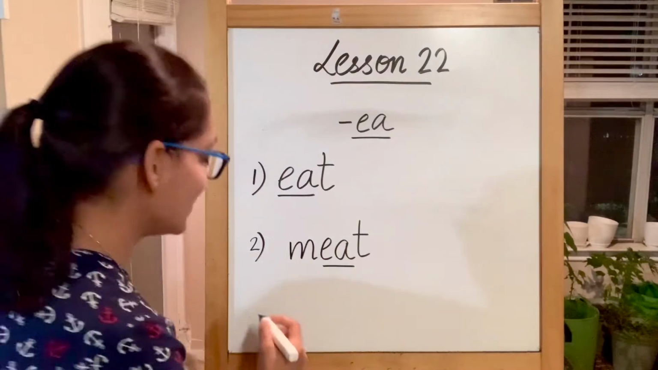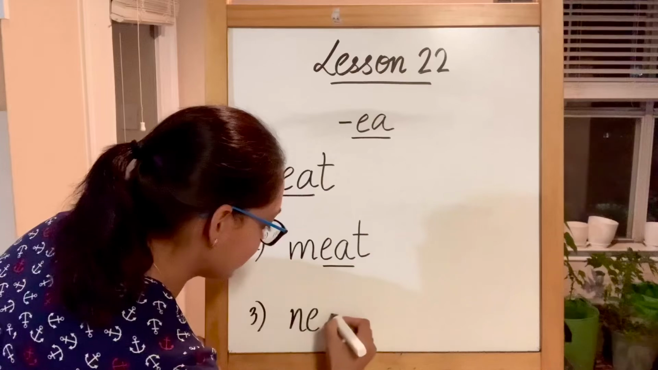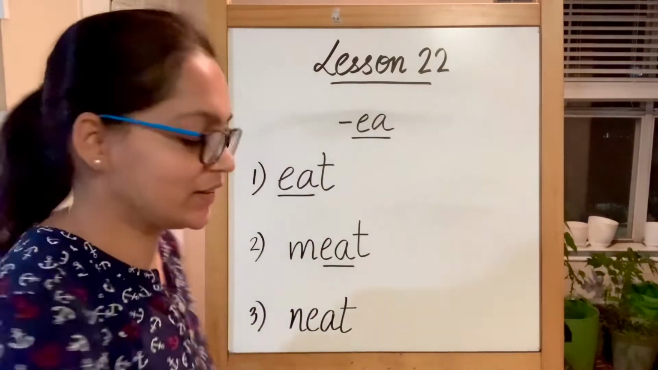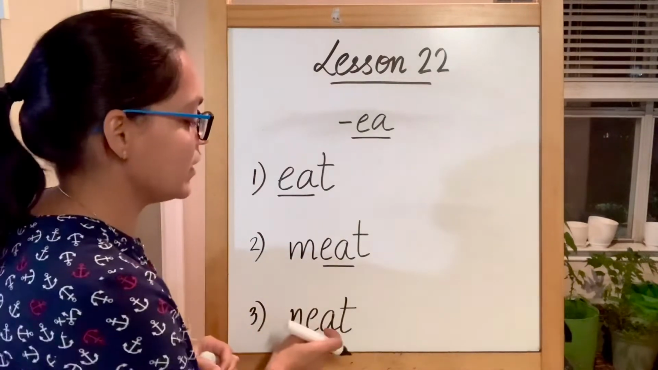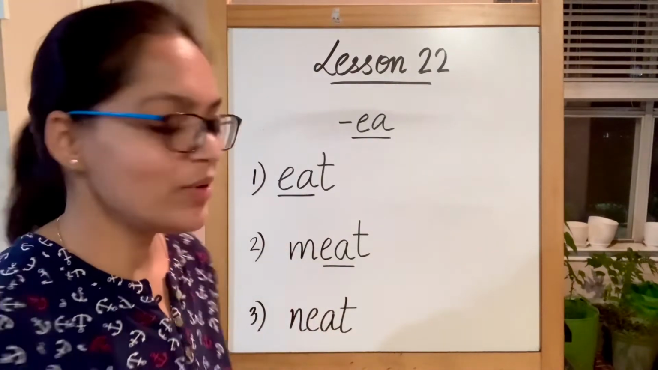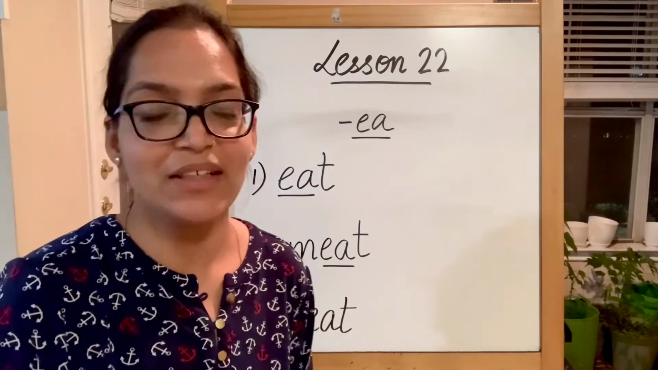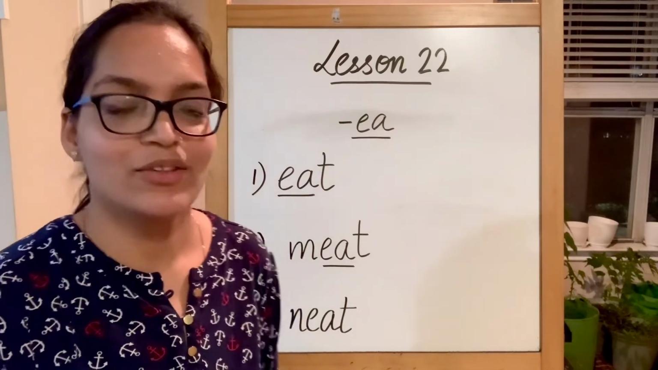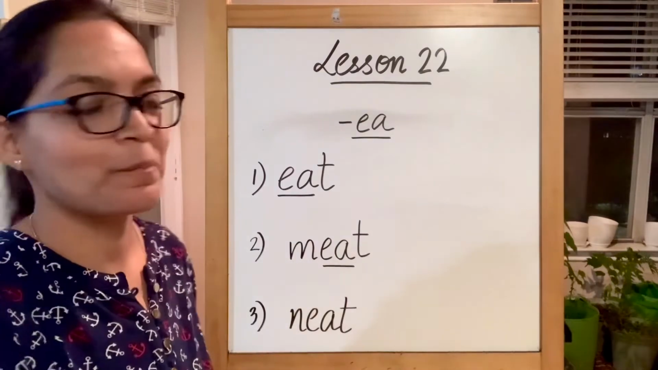Next one is neat. Starting with N sound. E is producing its E sound. Eat, ending with T. So becomes neat, something which is very tidy. Your handwriting is neat. So this is neat. Eat, meat, neat.